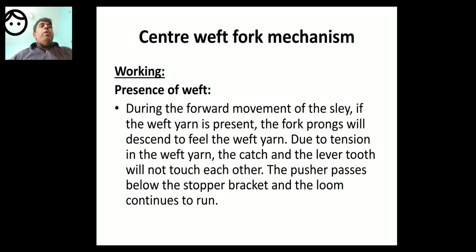During the forward movement of the sleigh, if the weft yarn is present, the fork prongs will descend to feel the weft yarn. So there is a weft yarn, so there is tension in the weft yarn. So the catch and lever tooth will not touch each other. The pusher passes below the stopper bracket, and the loom continues to run.